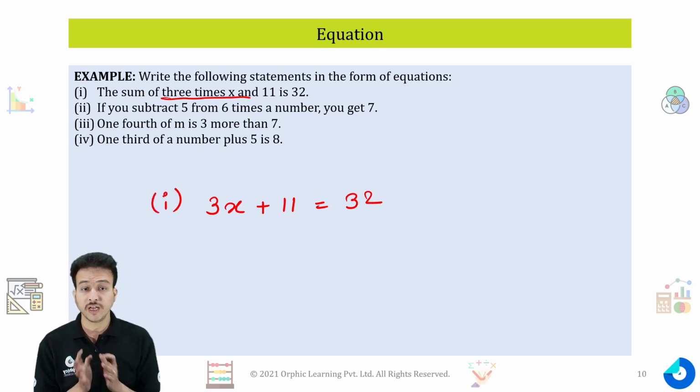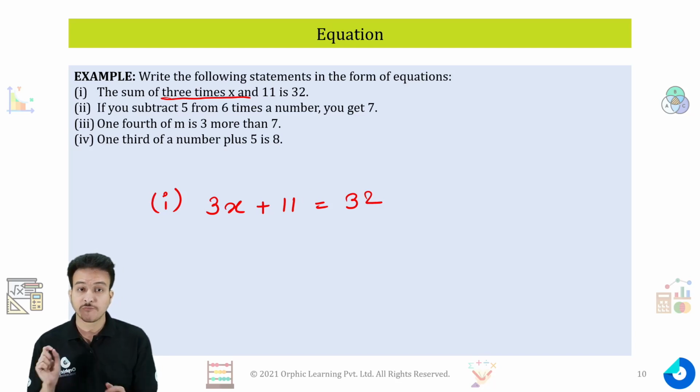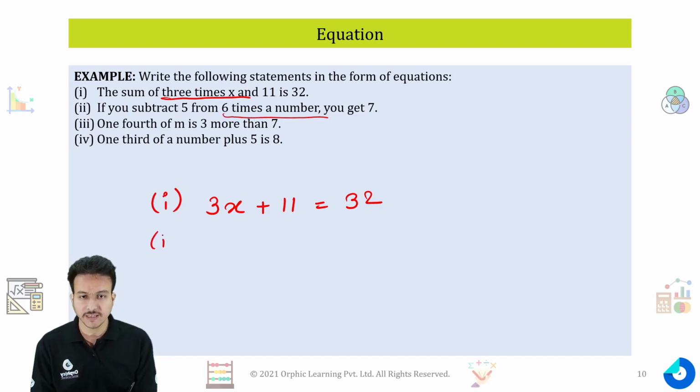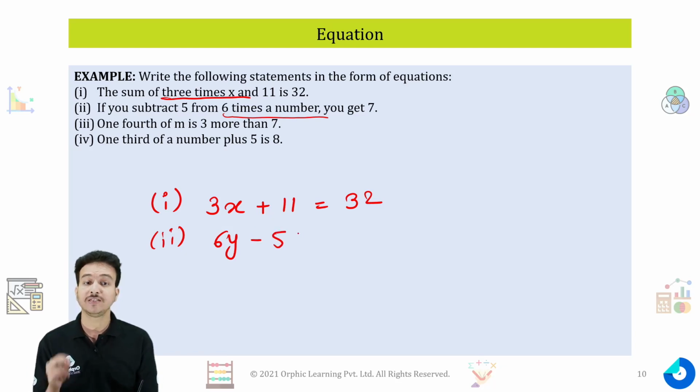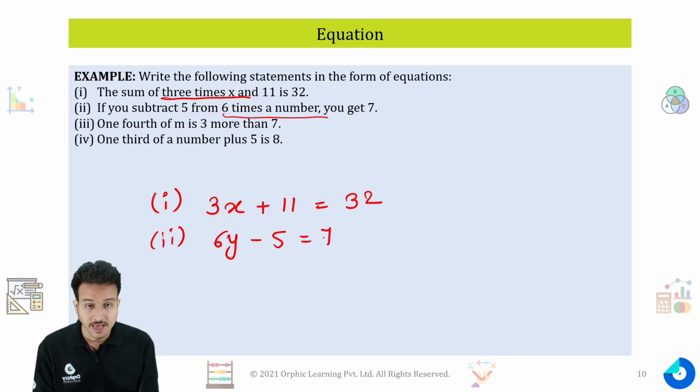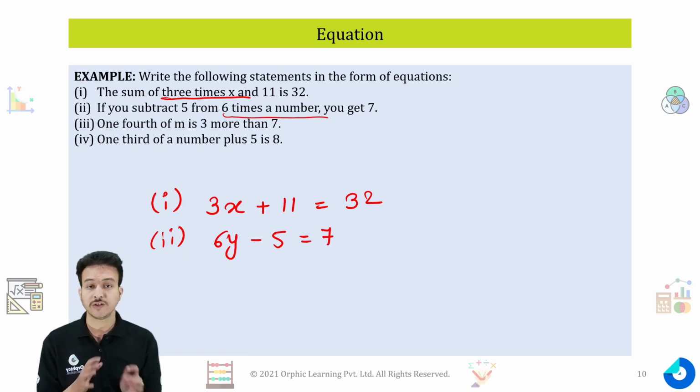For the second one: if you subtract 5 from 6 times a number, let the number be y. You can take any number. So 6 times a number will be 6y. If I subtract 5 from this, I'll get 6y - 5, and that should be equal to 7. So this is the second equation.